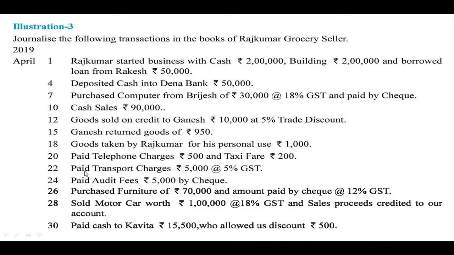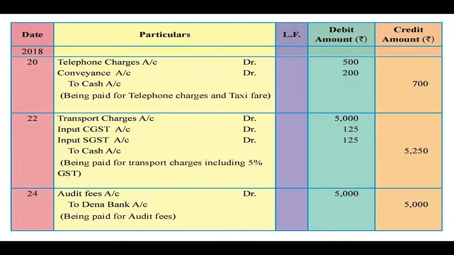22nd April, paid transport charges rupees 5000 at 5% GST. Now whenever the payment is made by the businessman, GST becomes the expenditure for him. Now transport charges also a nominal account, it is also an expenditure, so we have to debit transport charges account in the journal entry. So here the journal entry is passed, transport charges account debit 5000, then input CGST, that is central GST, and state GST.